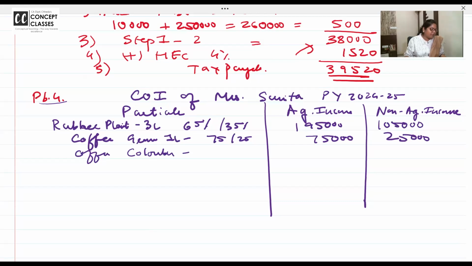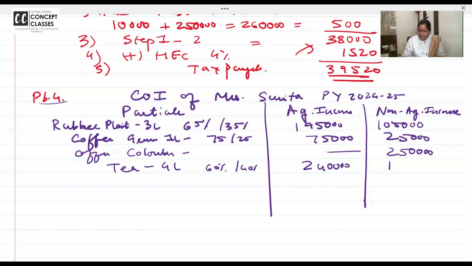How much is the coffee income from Colombo? 2,50,000, fully taxable. Everything in the right column because it's fully taxable. And next one is tea. 4 lakh income. 60 and 40%. 240 and 160.